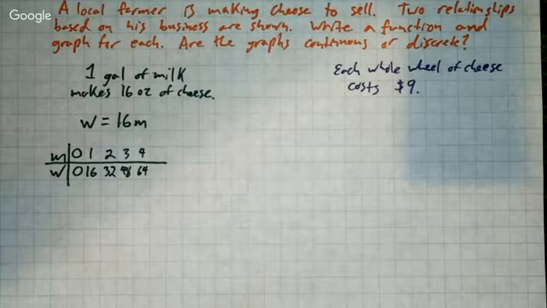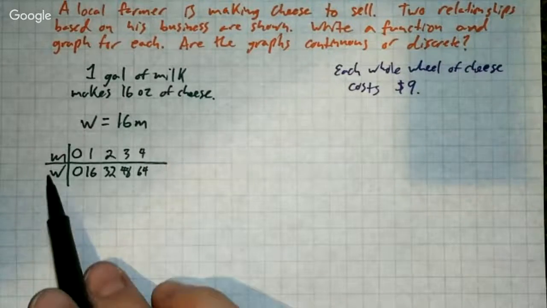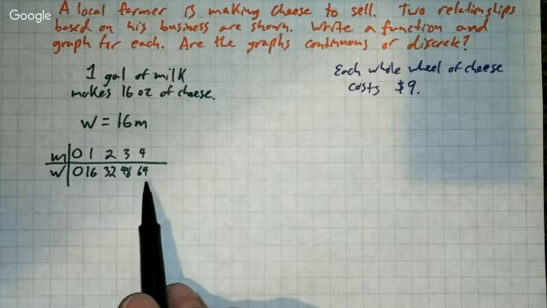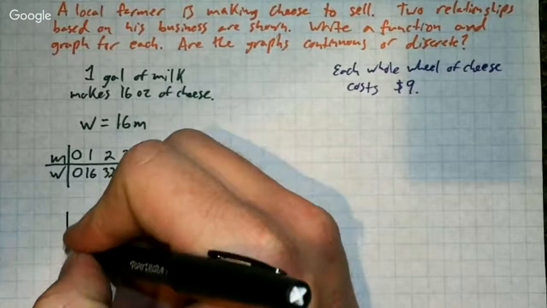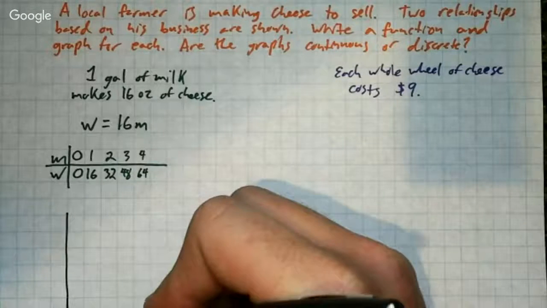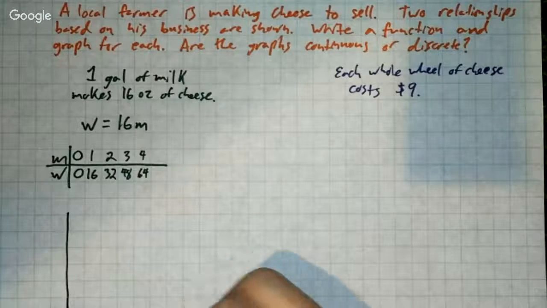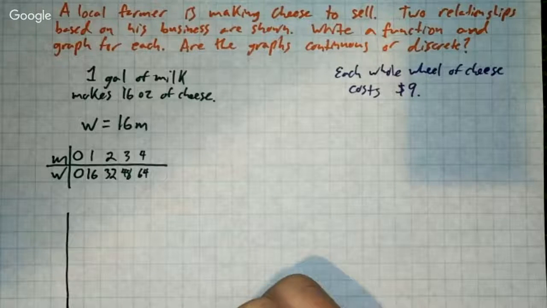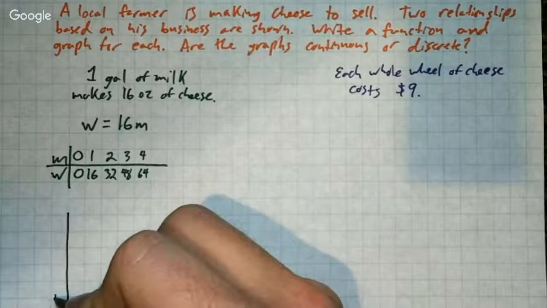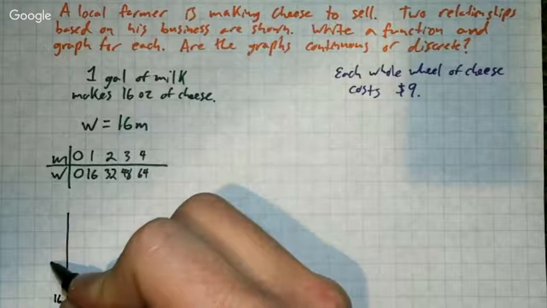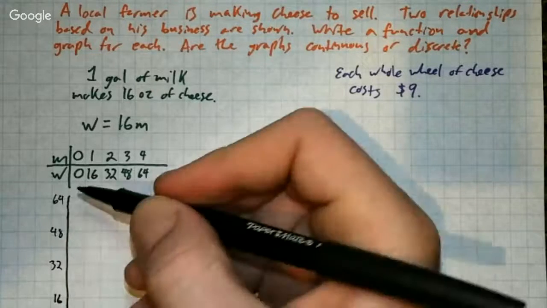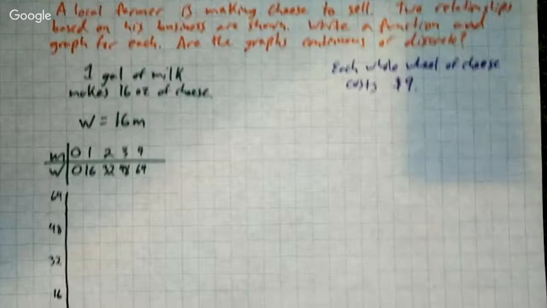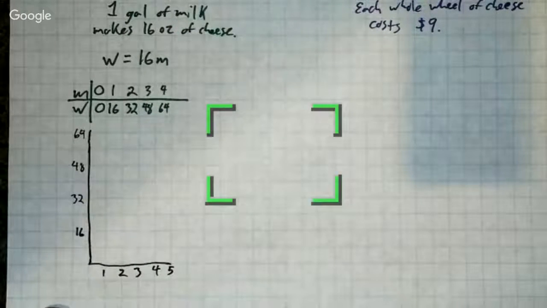Now I'm going to go ahead and make a graph. In my graph, I'm going to need my y-axis to go up to 64, and I need my x-axis to only go up to 4. So let's do this right here. And there we go. And this is going to be 1, 2, 3, 4, 5. Great. Let's see. 16, 32, 48, 64. So I'm going to move that one up. There we go. So now I have a good scale that I'm working with here.